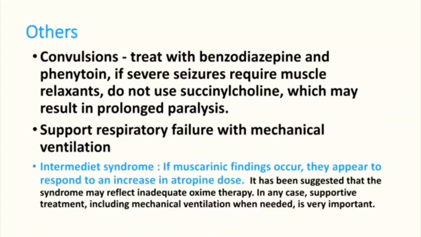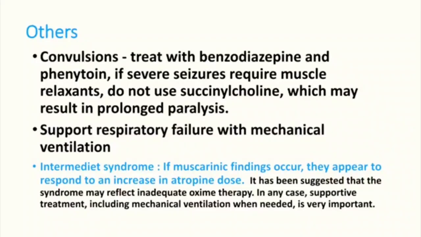Other treatment options are, if the patient is having seizures, treat with benzodiazepines or phenytoin. Respiratory failure should be treated with mechanical ventilation. Intermediate syndrome: if muscarinic findings occur, they appear because of a lower dose of atropine. You can treat with atropine, which can be used in intermediate syndrome.